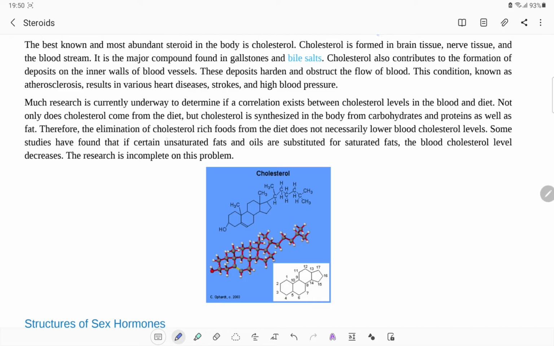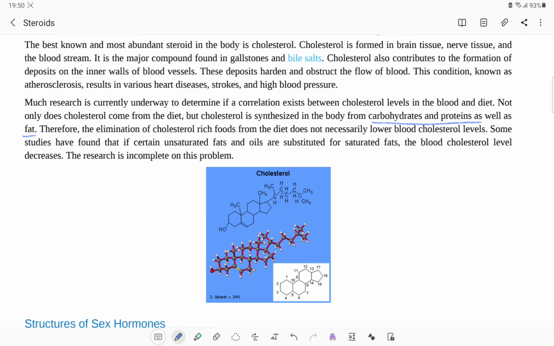Not only does cholesterol come from the diet, but cholesterol is also synthesized in the body. This we have already seen. But where does it come from? It comes from carbohydrates and proteins, as well as fat. Whatever carbohydrates, proteins and fat we consume, cholesterol could be synthesized from them in the body.